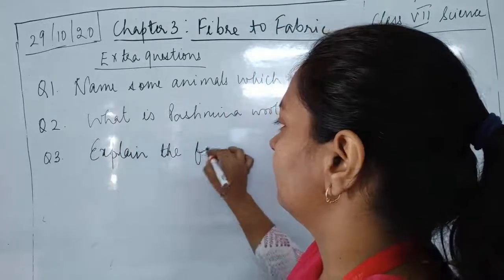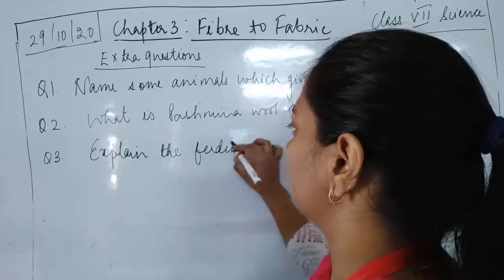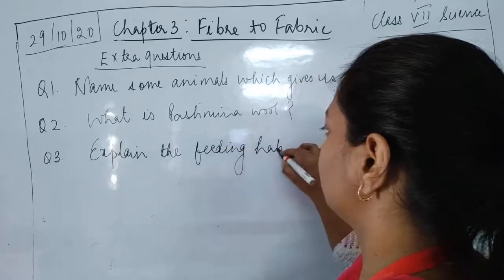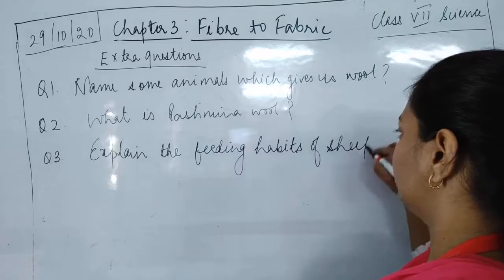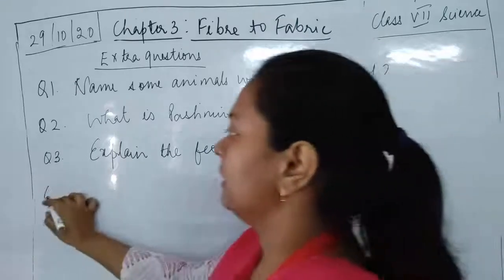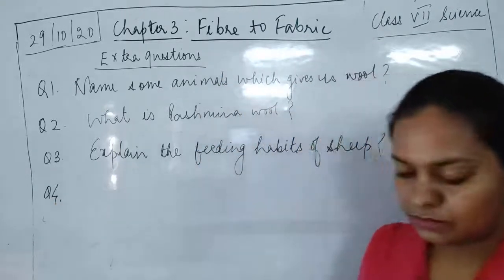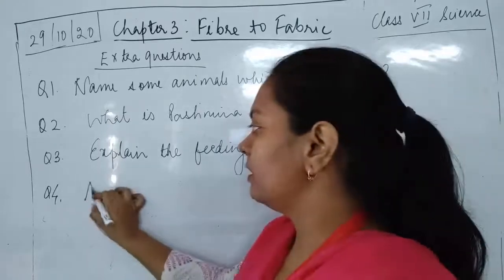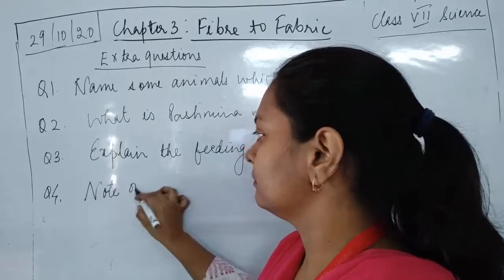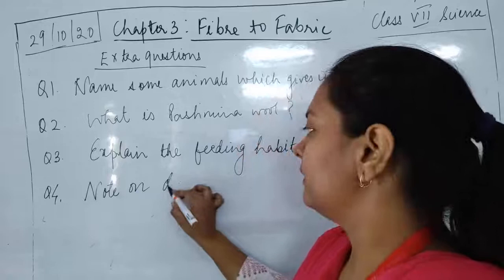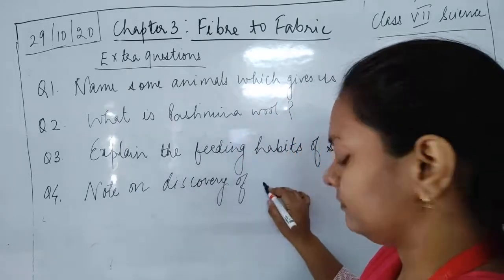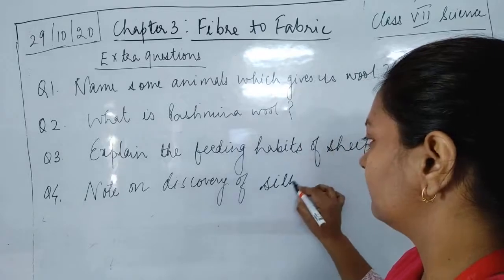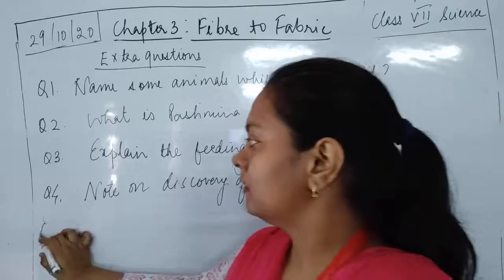Then next is, explain the feeding habit of sheep. Okay, then next is the fourth question. You can write down a note on the discovery of silk.